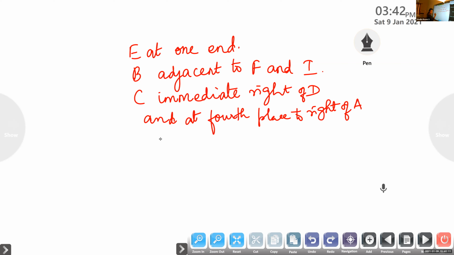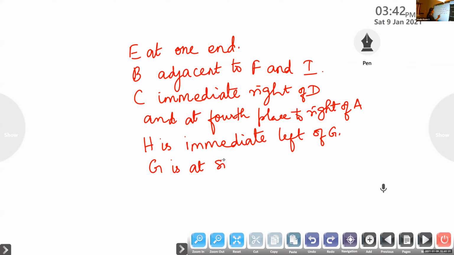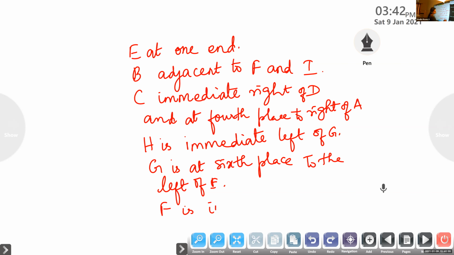H is immediate left of G. G is at 6th place to the left of E. F is immediate right of C.